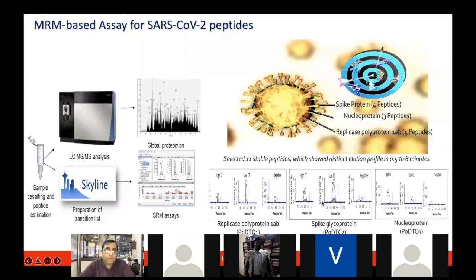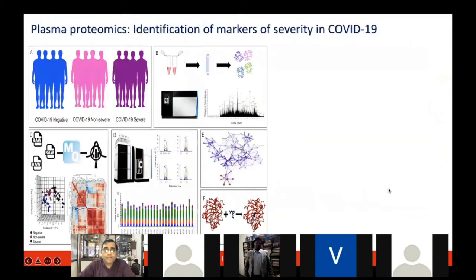Then we used a triple quadrupole mass spec to develop this test, which can be used to identify if a patient has COVID-19 infection, which is already being done with real-time PCR. So it was not so new in some way, but an additional type of test could be developed, which is what we could show.